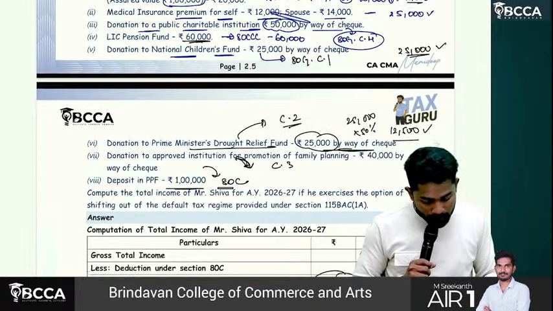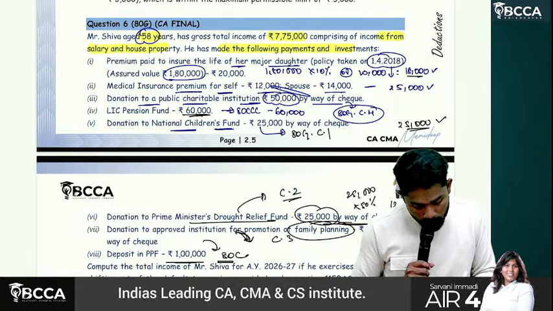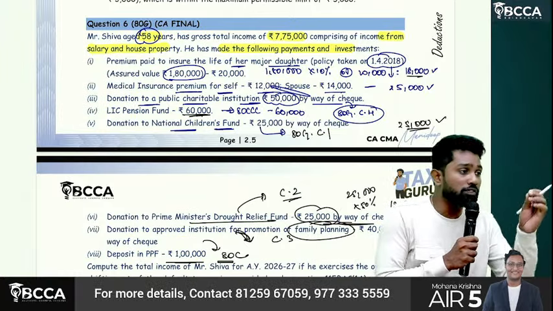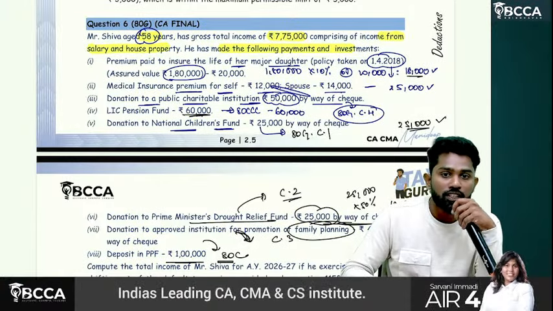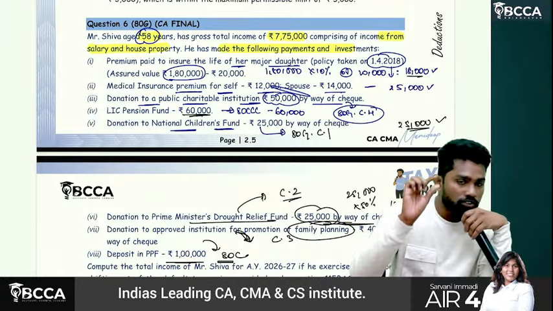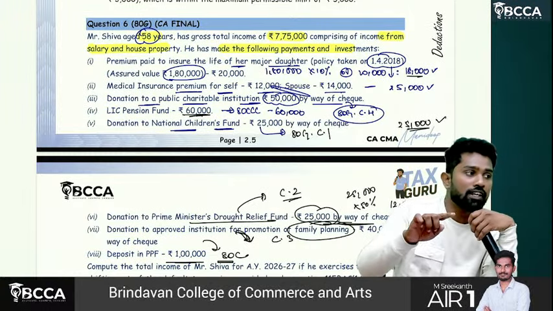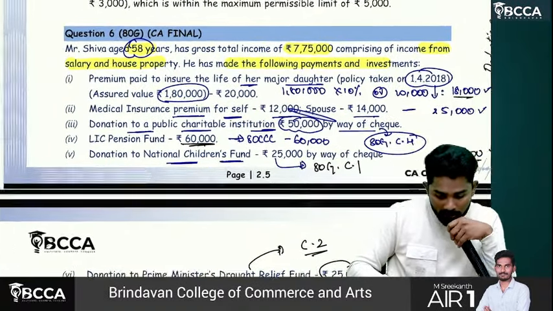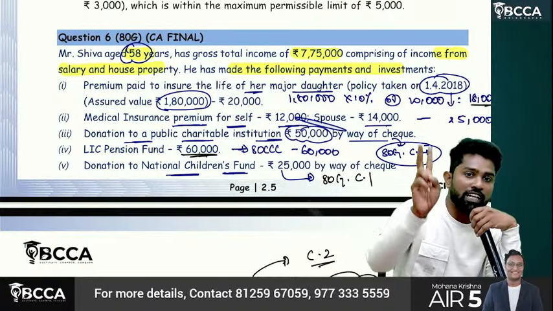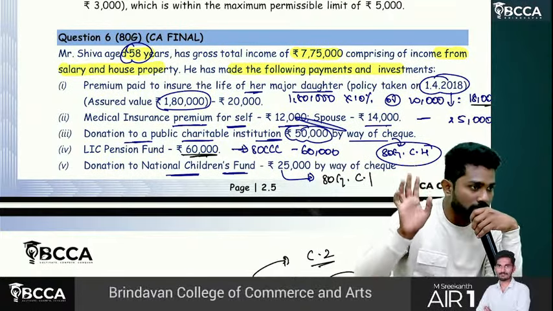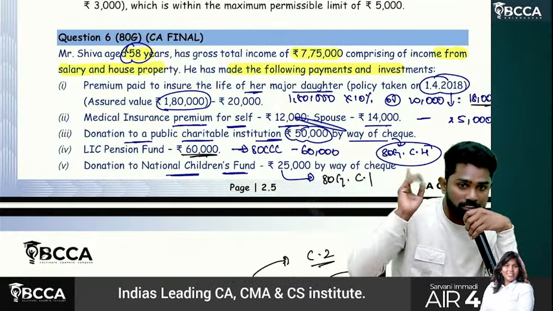We have a problem only with family planning and the donation to public charitable institution. We should calculate the qualifying limit. How do we calculate the qualifying limit? Adjusted gross total income. First you should take normal gross total income. Sir, in the question did they mention special rate incomes? No, they have only house property and salary income. So we need not subtract 111A, 112A, 111 income. Done. What is point number 2? We should subtract all the other deductions except 80G.